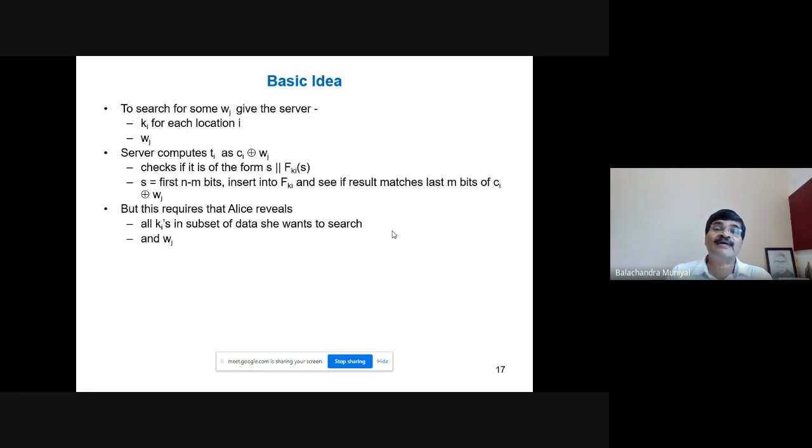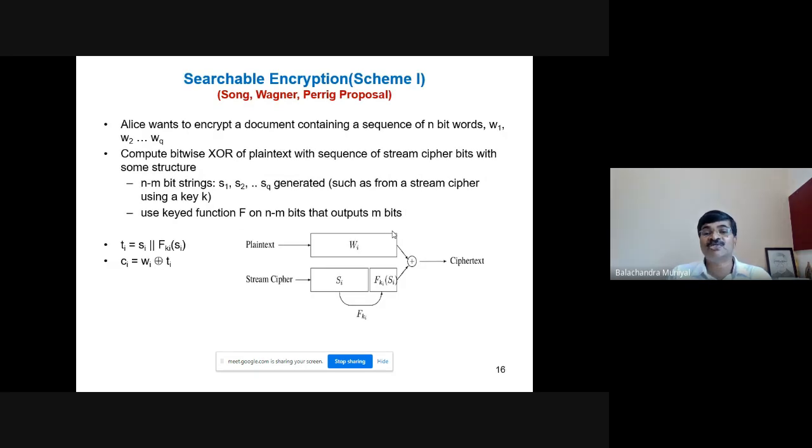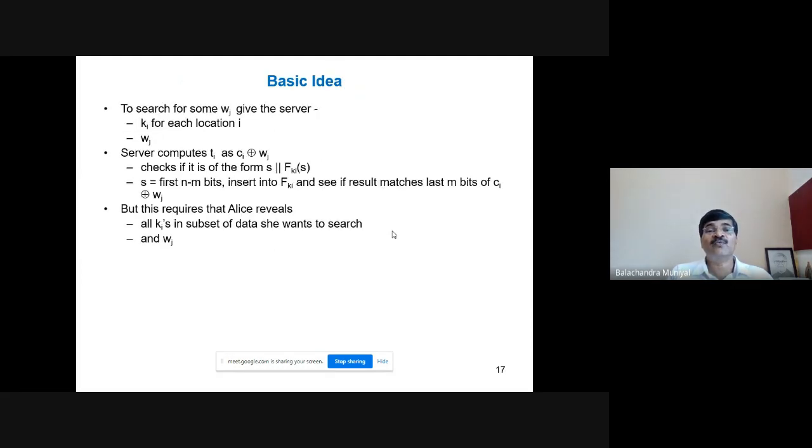The client will also provide the server all the Kis, from K1 to KQ. K1 is for W1, K2 is for W2, and KQ is for WQ. And you know now why these Kis are used: to produce the m bits Fki of Si. So for every word W, there is a key. So the client will provide the Ks and Wj,